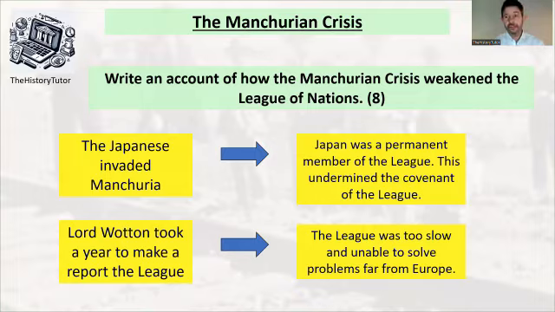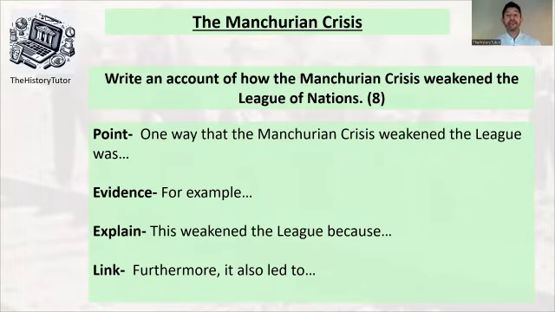Right, so we can start to now turn this into an answer. So again, we're back to our PEEL-style paragraphs. One way the Manchurian Crisis weakened the league was, give your argument, give an example from the Manchurian Crisis. For example, Lord Lytton took a whole year to organise and to deal with it. This weakened the league because they were slow, ineffective. Furthermore, Japan left the league. So you can start to build an argument, build an answer.